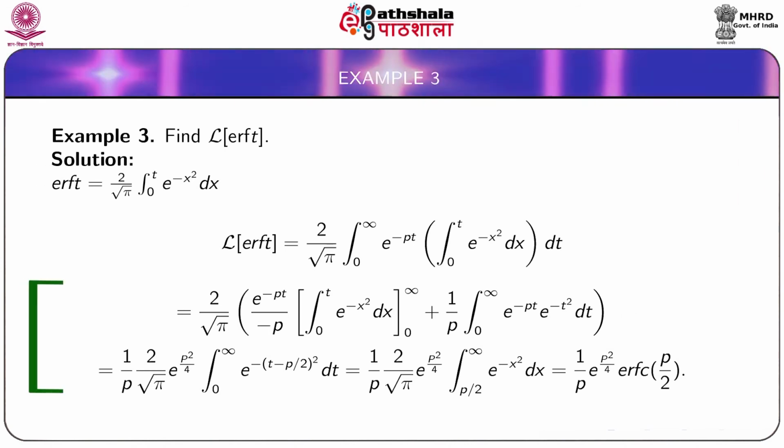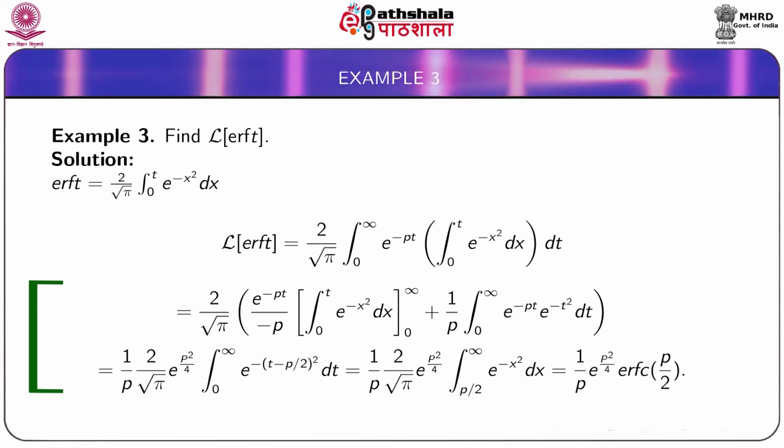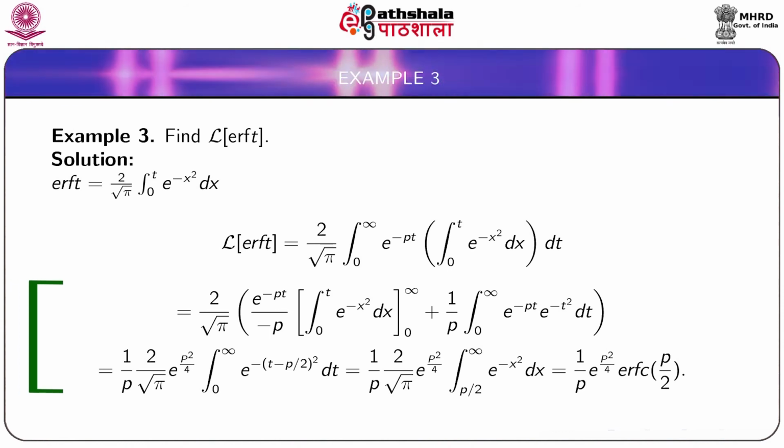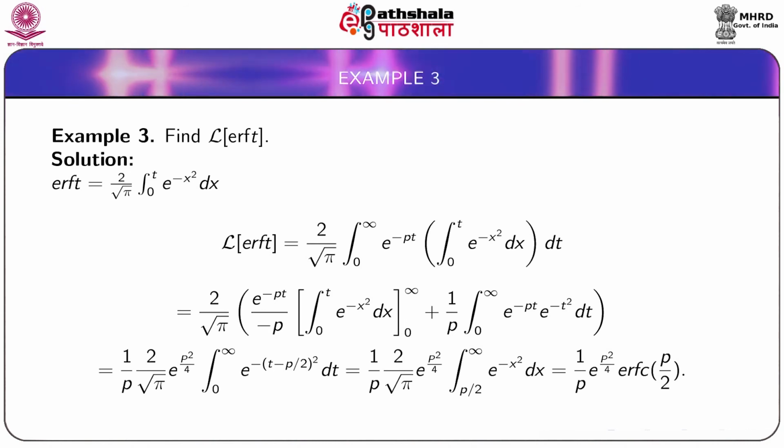Now the first term is 0, so that we get Laplace transform of erf(t) equal to 1 by p into 2 by root pi e to the power p square by 4 integral from 0 to infinity e to the power minus t plus p by 2 whole square dt. This is obtained by making some simplification,